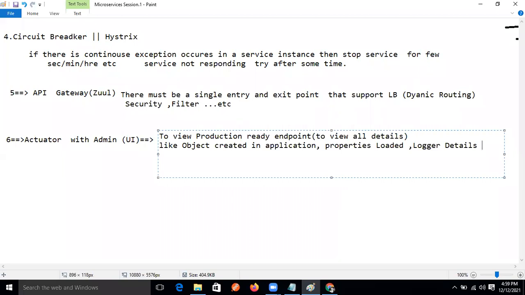If we want to monitor this information, for that purpose we are using actuator.